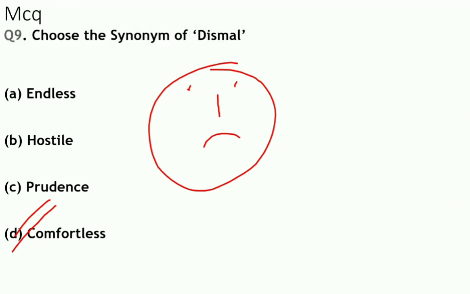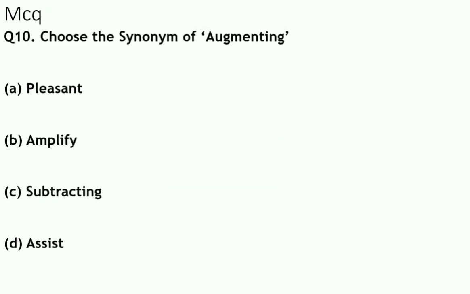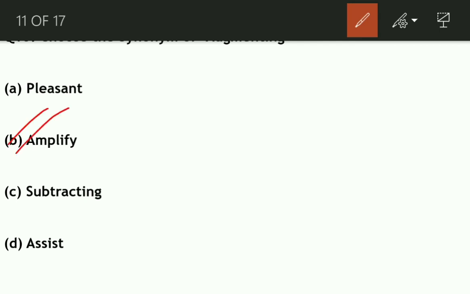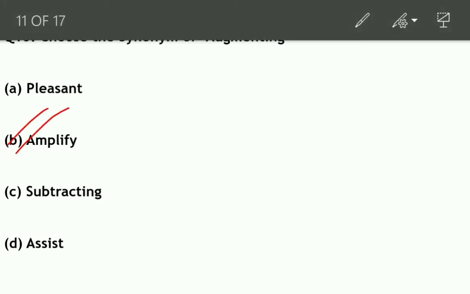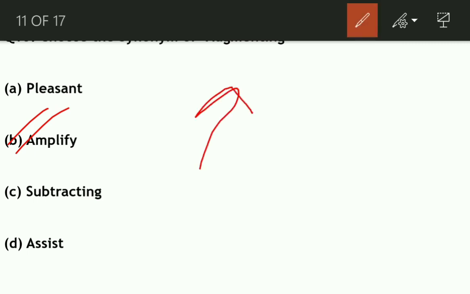Okay, let us move to our next question. Choose the synonym of augmenting. The meaning of augmenting is to make something greater by adding to it. It means to amplify. The answer is amplify. The meaning of augmenting in Hindi is बढ़ाना, to make something greater in its aspect.